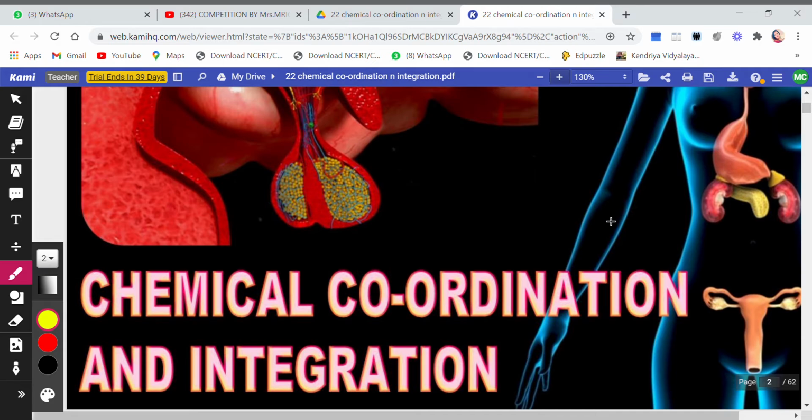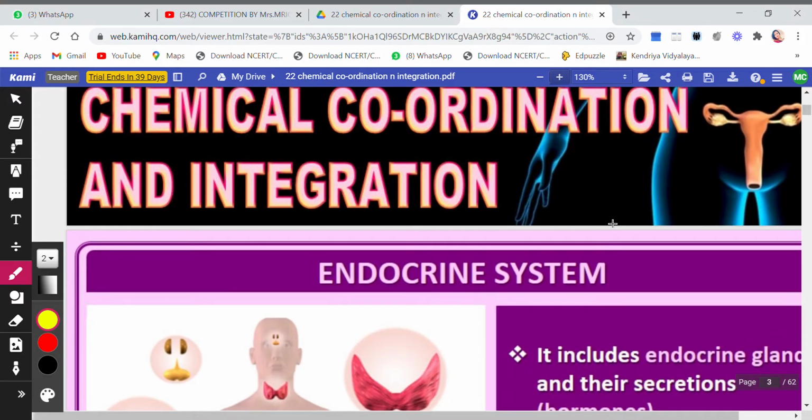We are going to start a new lesson, Chemical Coordination and Integration. This is the last chapter of human physiology that we have to do. So let's start with this chapter. You have already done many things about this chapter in class 10. So let's begin with the chemical coordination and integration.